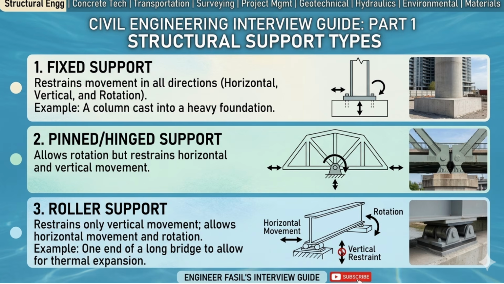The second one is pinned or hinged support. This type of support allows rotation but restrains horizontal and vertical movements. The third is roller support. This type of support restrains only vertical movement and allows horizontal movement and rotation. For example, you can take one end of a long bridge to allow for thermal expansion.